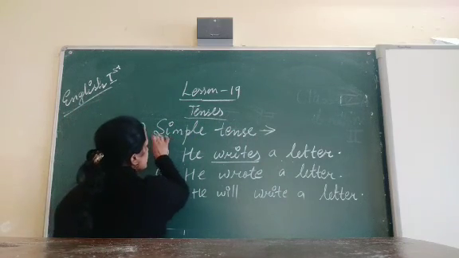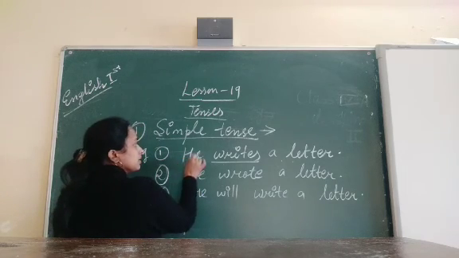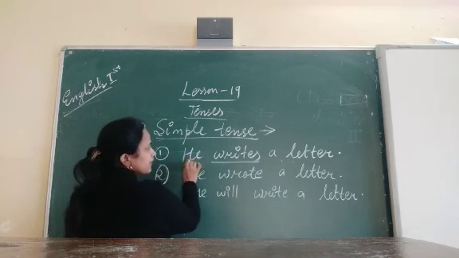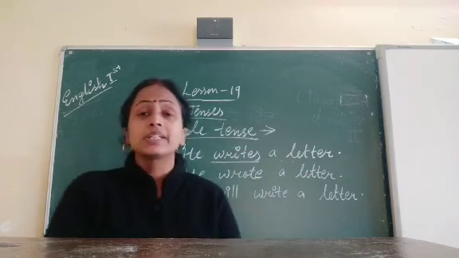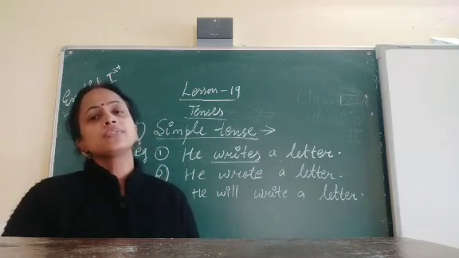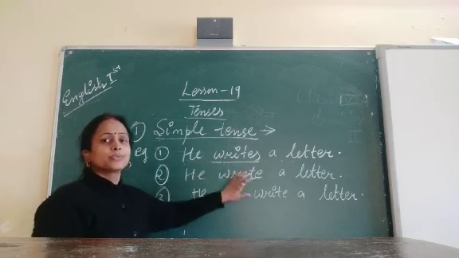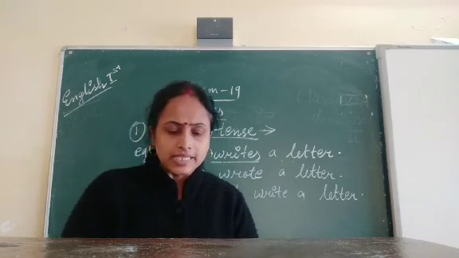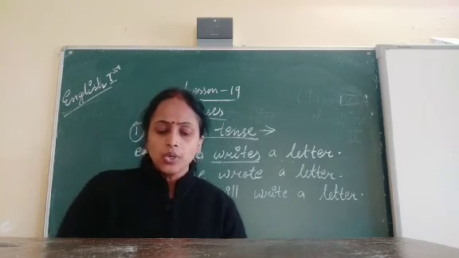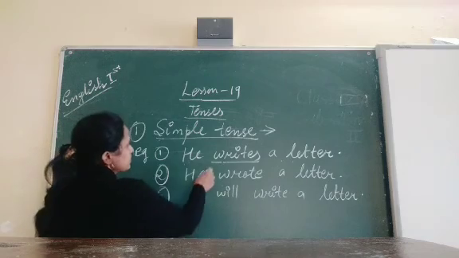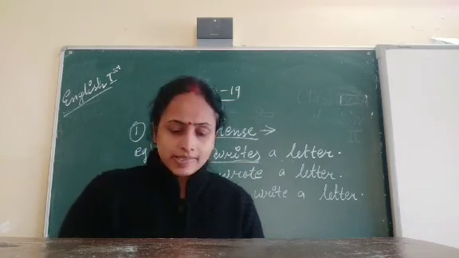So this example belongs to the present simple tense. What is the verb here? Writes.